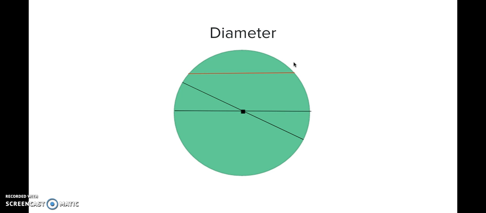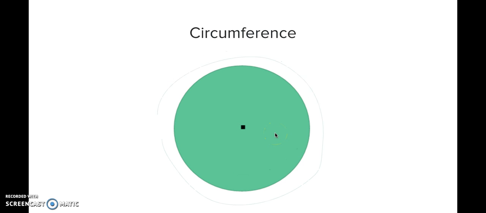Let's talk about the formula for diameter. So diameter is 2r. r stands for radius, so diameter is 2 times the radius. So let's say the radius for this segment is 3. We're going to substitute 3 for r, and diameter is going to be equal to 2 times 3. So diameter is going to be 6, because 2 times 3 is 6. And there we go.